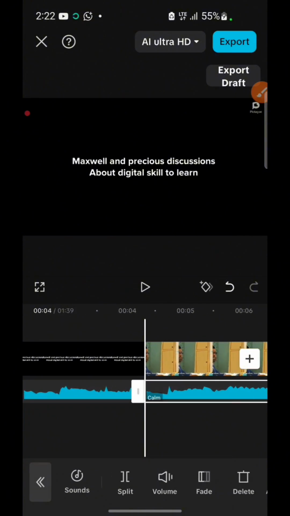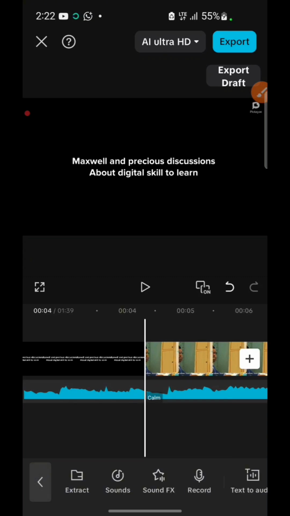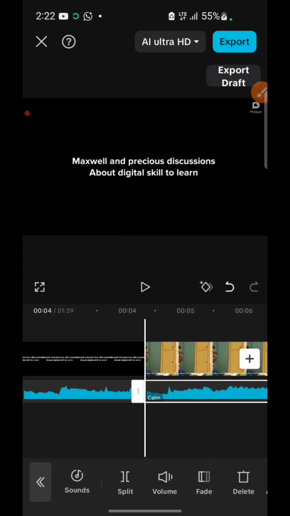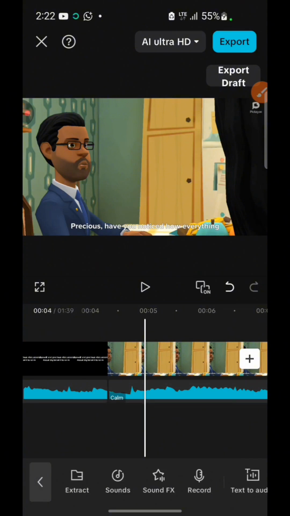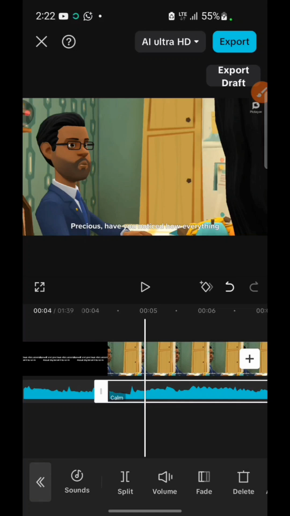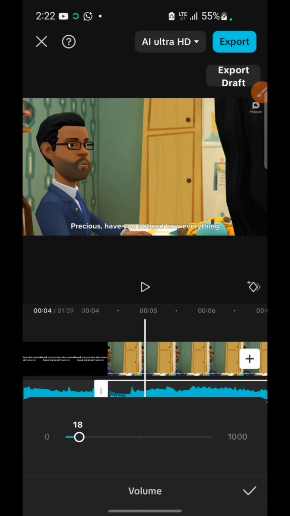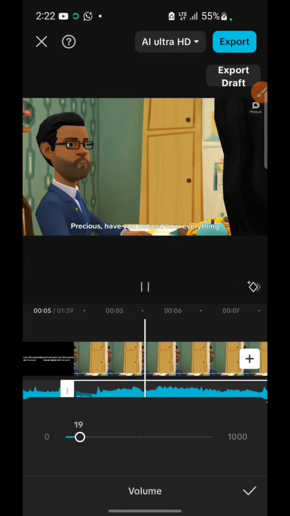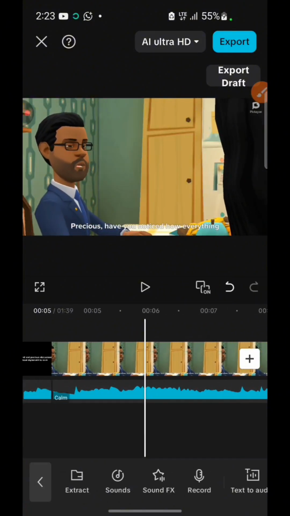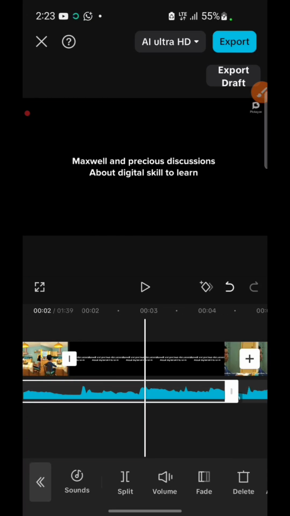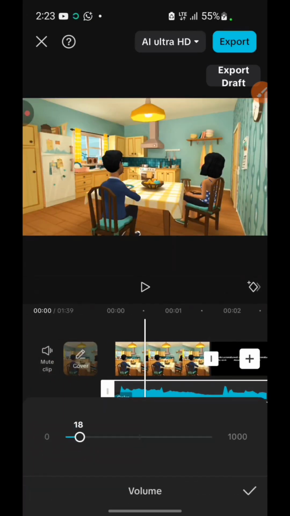So now we have two, you can see, right? Two musics, not the same music but two different lines, right? So you can see this one. Now this one we are going to reduce. This particular one is where they started conversation, right? So I will make sure that it's highlighted, it's clicked, it's selected, come to volume, and then reduce the volume so that it doesn't disturb, right? So I will come to my first one, this first one here, and increase the volume a little bit.